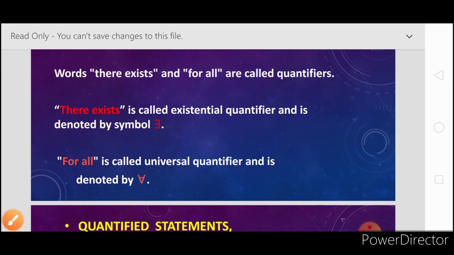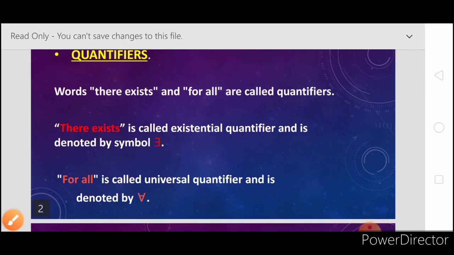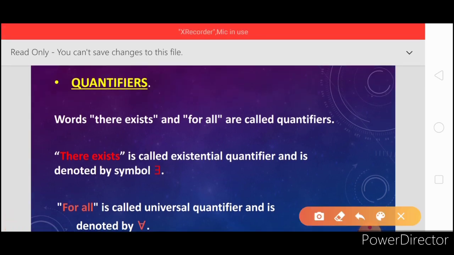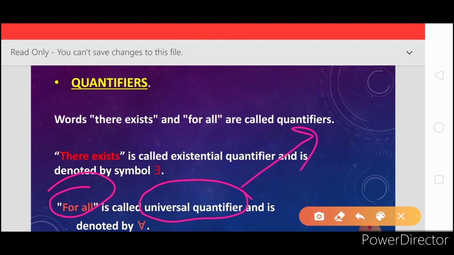Friends, the next word is "for all", and in mathematical logic this "for all" is called the universal quantifier, and the denotation for this universal quantifier is like this. This is the universal quantifier.